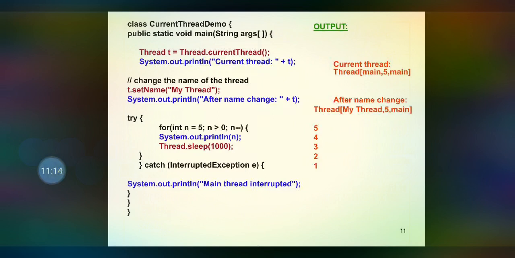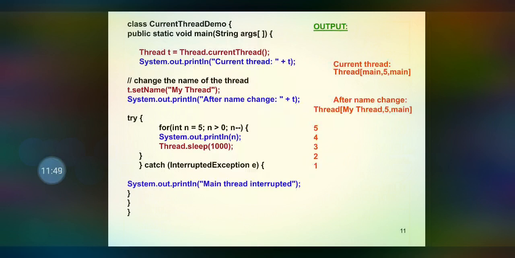Whenever we print System.out.println("Current thread: " + t), three things will be shown to the user: the message "Current thread:" followed by Thread[main,5,main] as the output, which means the first main is the thread name, 5 is the thread priority and the other main is the thread's group name.